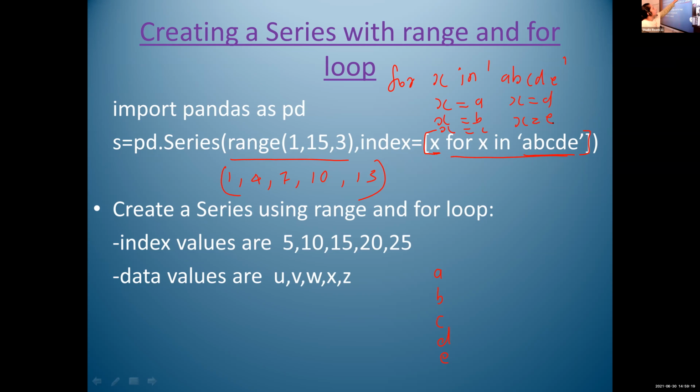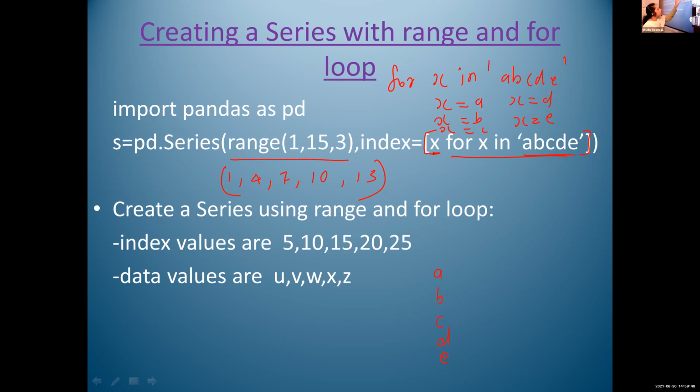The output of this for loop is like this. For X in A, B, C, D, E means first time the value of X is A. The next time the value of X is B. Next time it is C, then D, then E. So these A, B, C, D, E values are assigned to X and it is used as index value.